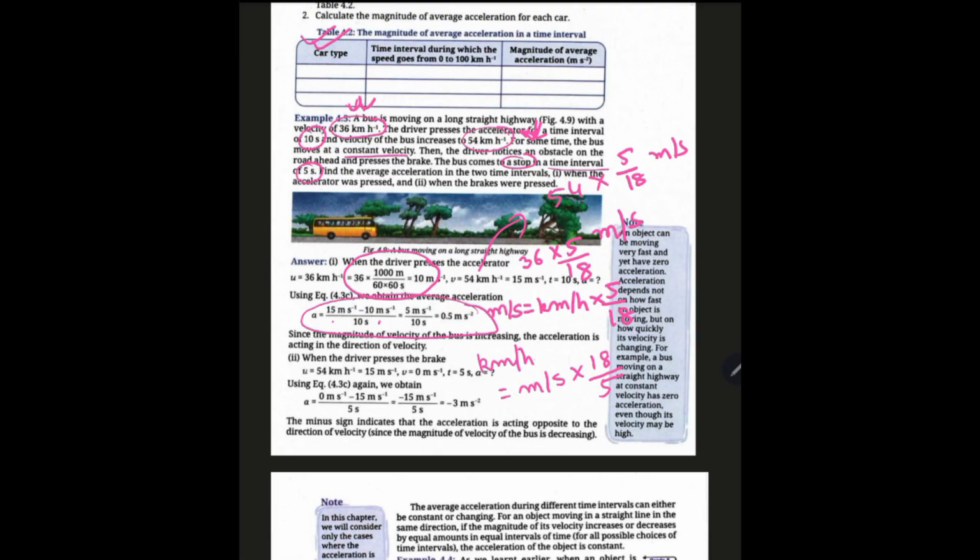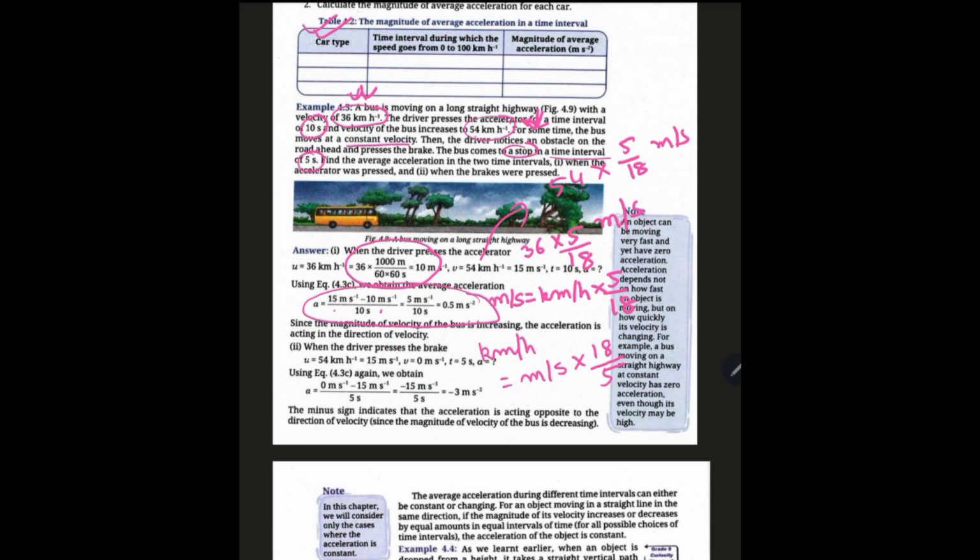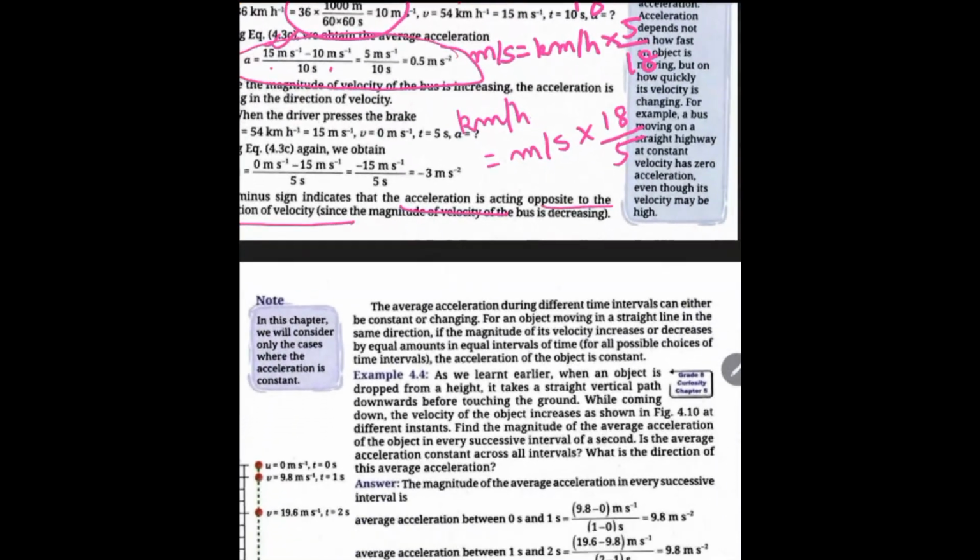And this is the average acceleration. Next, let us see. When the brakes are pressed, the bus is coming to rest. So the final velocity is 0 and the initial velocity is again 15 meter per second, then 0 minus 15 by 5, and it is negative. The minus sign indicates that the acceleration is acting opposite to the direction of the velocity.